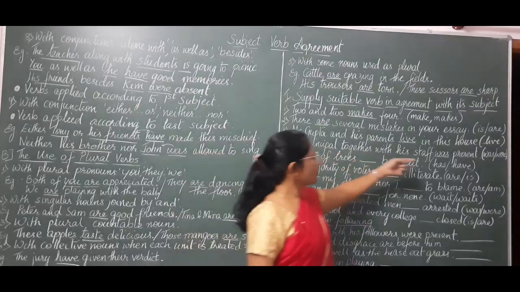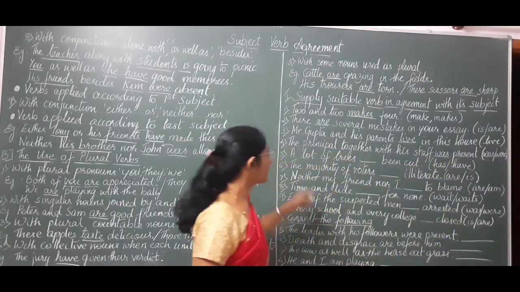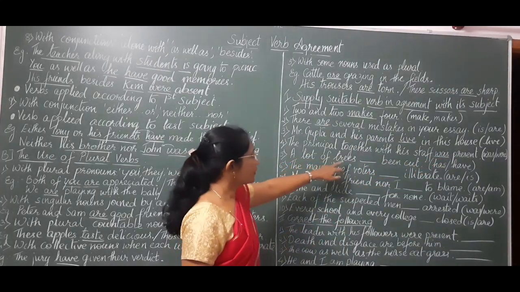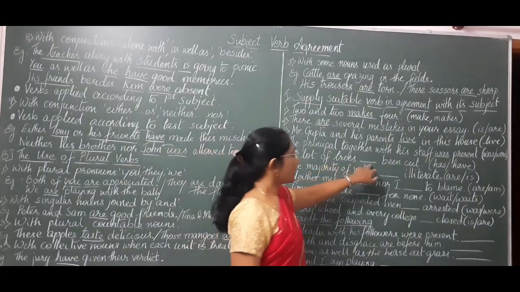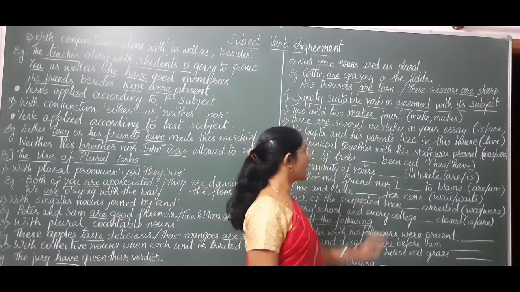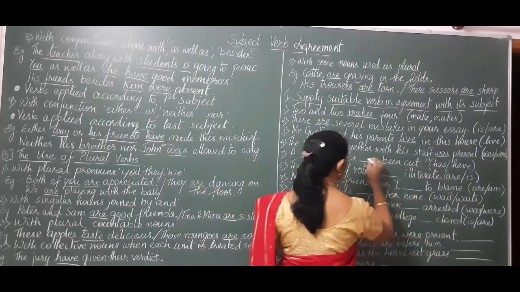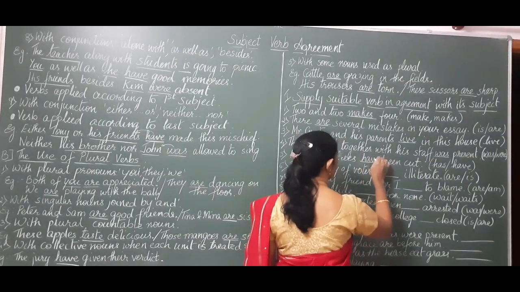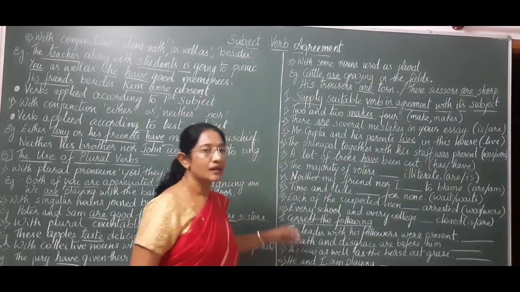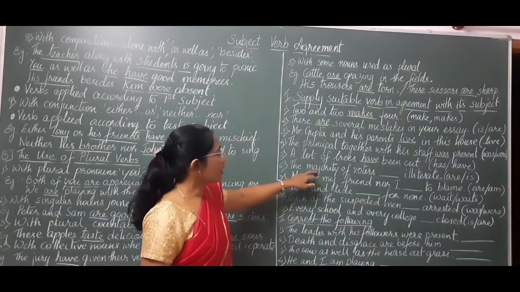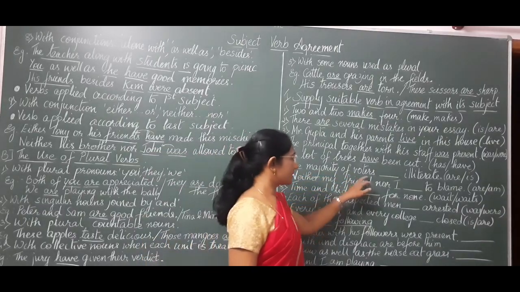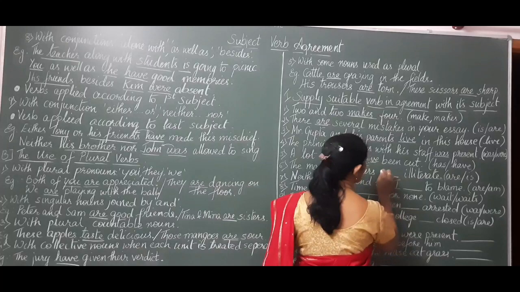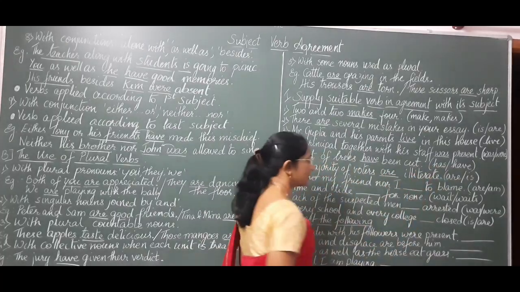The principal was present. A lot of trees have been cut. The majority of voters are illiterate.